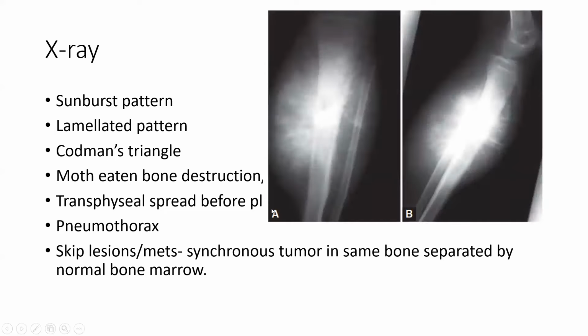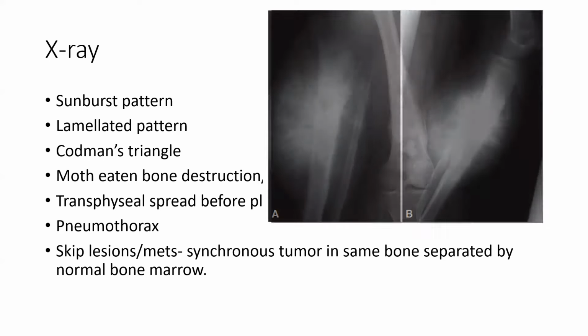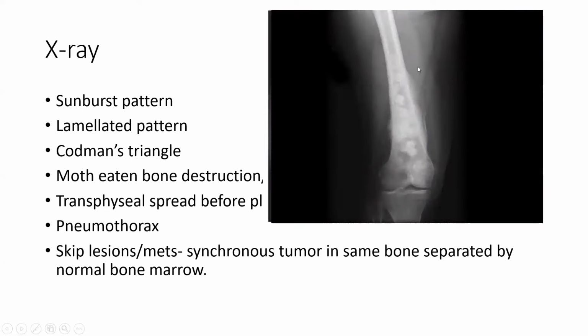So, this is a typical finding of osteosarcoma. Can you tell me what kind of pattern of periosteal reaction is this? You can see periosteal reactions that are perpendicular to the surface of the bone. You got it right. This is sunburst pattern. Here you can appreciate Codman's triangle has been formed.